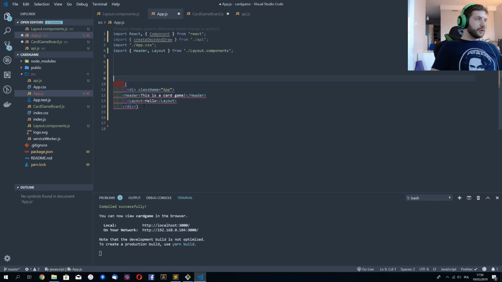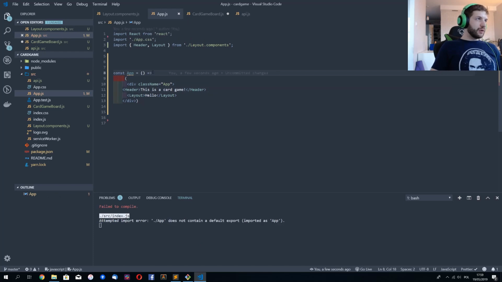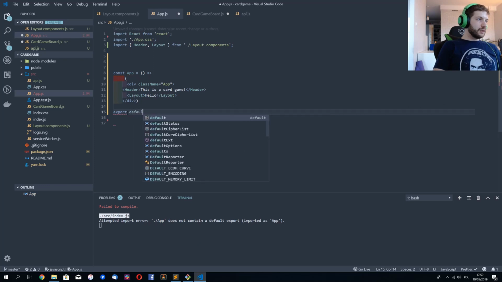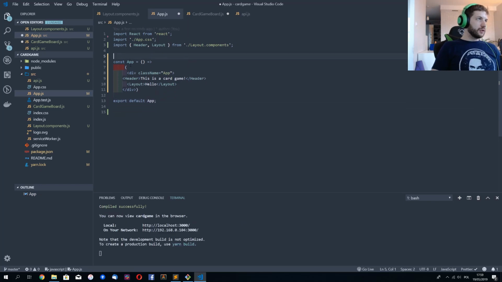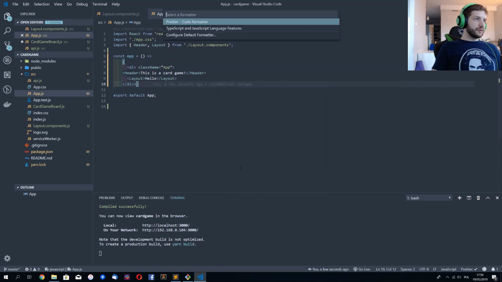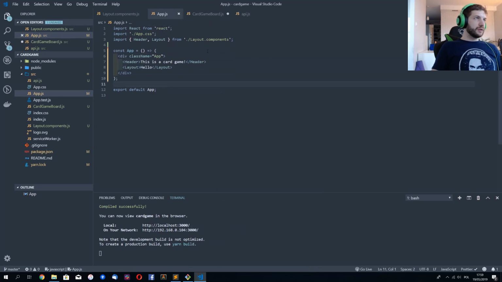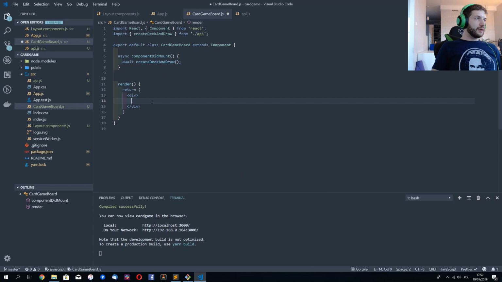This will be, because we will write const App equals a function, and we have to export default, of course. Export default App. Is that fine? It should be. Let's format the document with Prettier. Okay. All right.